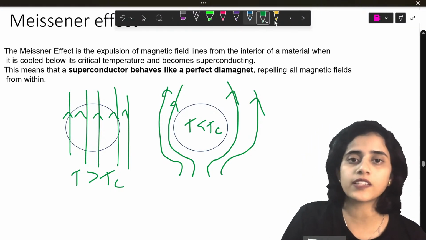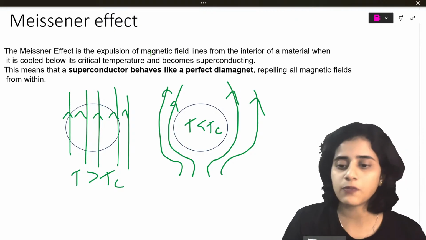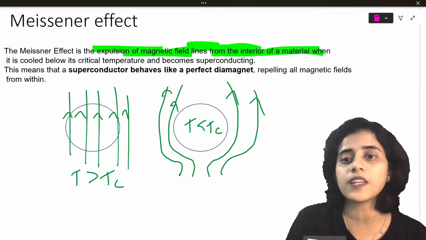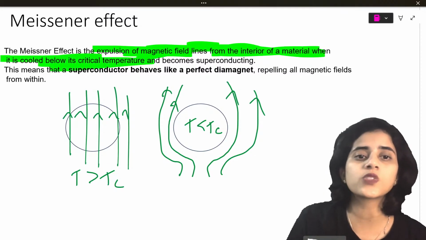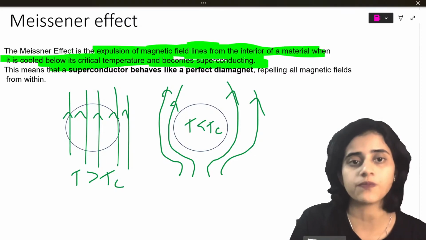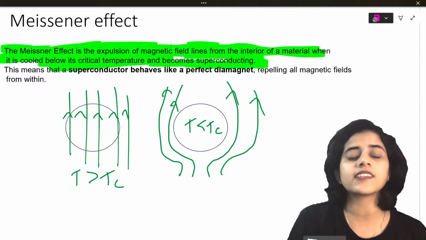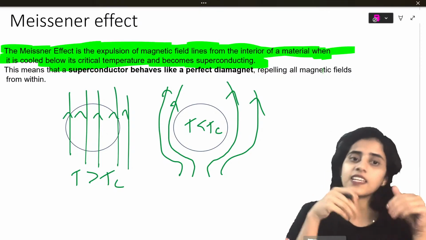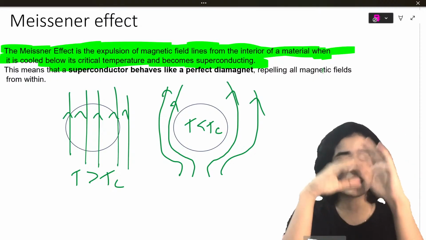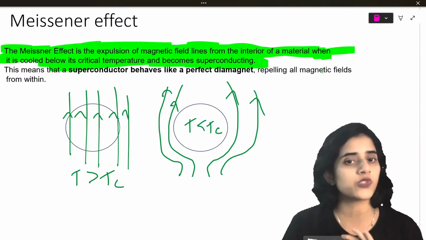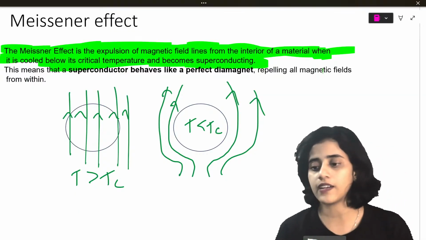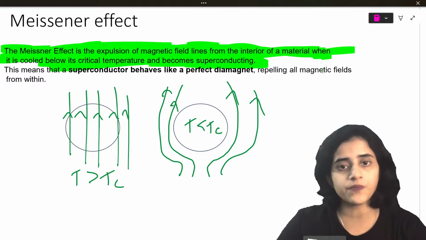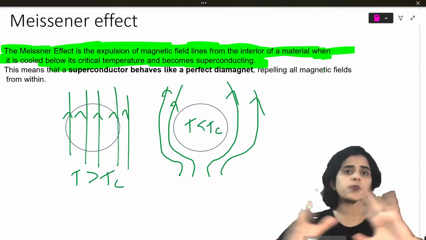Now those who want to look at the definition can also look. I put it here. It is the expulsion of magnetic field lines from the interior of a material when it is cooled below critical temperature. So magnetic field lines are expelled. They are not allowed to pass through the material. Magnetic field lines initially could pass through, but after it's cooled down, it's not allowing it to pass through. So that is called a superconductor, and this effect is called Meissner effect. Okay, that's all that you need to know about superconductivity.